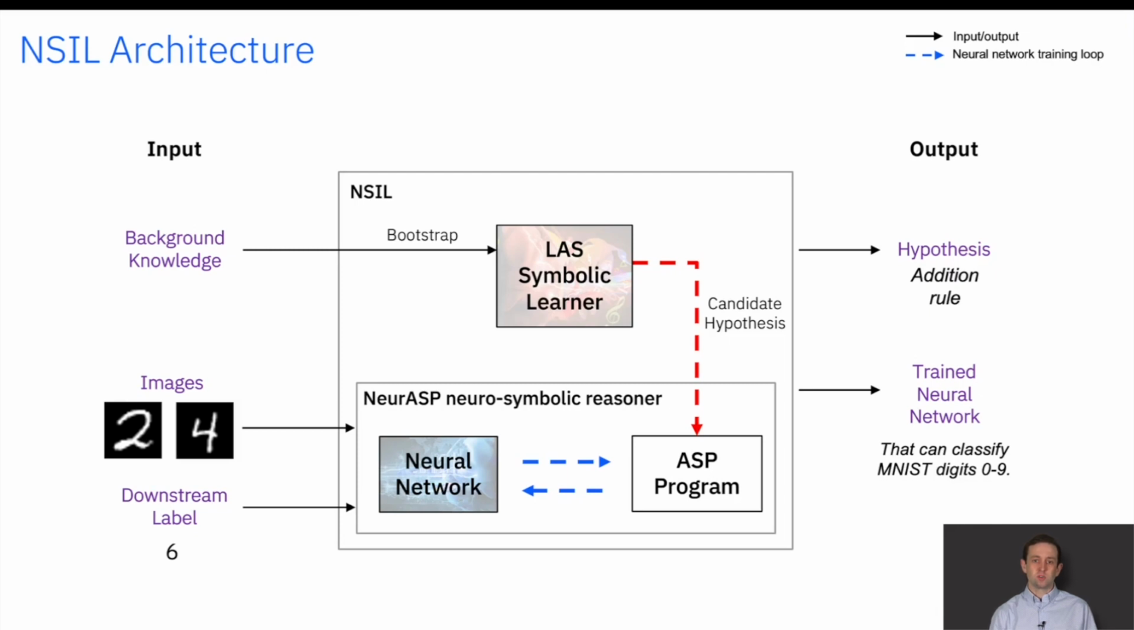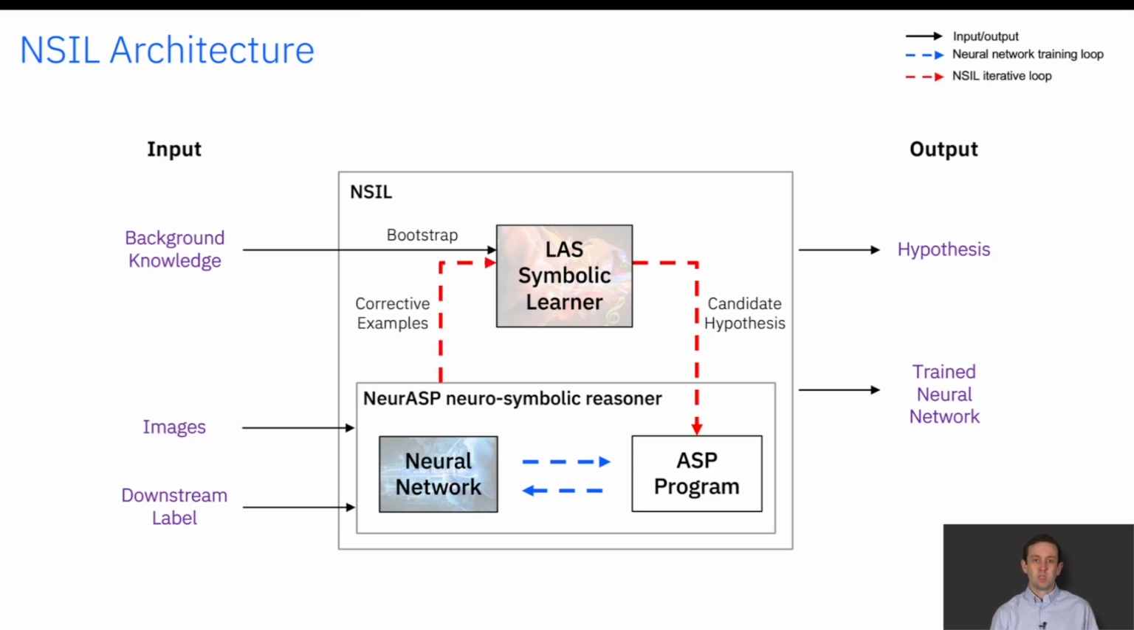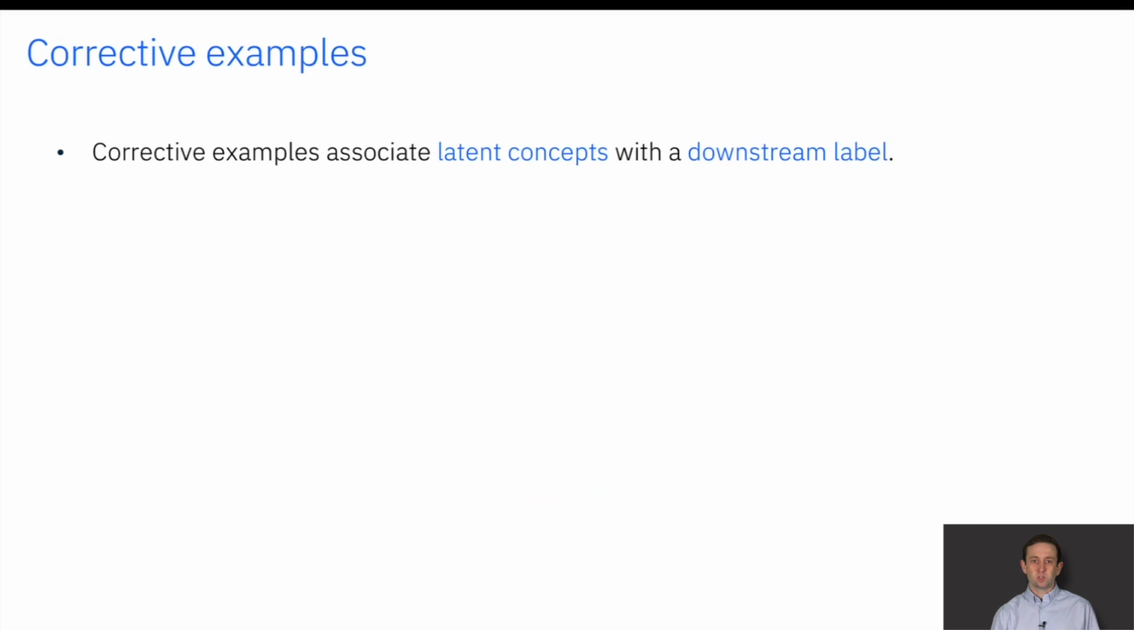Now, you might be wondering what happens if we learn the incorrect H during the bootstrap stage, which is likely to happen in practice. Therefore, we create a set of corrective examples for the symbolic learner, which enables the symbolic learner to either retain the current H or learn a different one based on the current system performance. Corrective examples associate latent concepts with a downstream label.